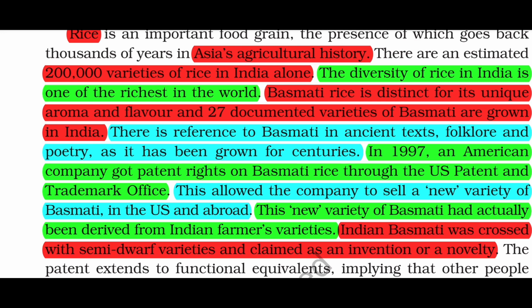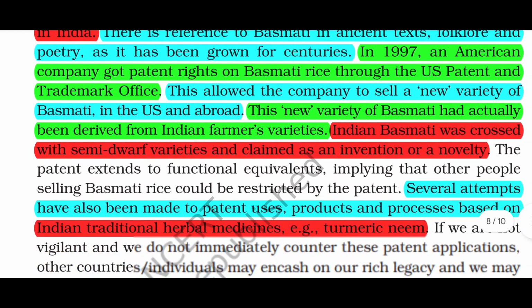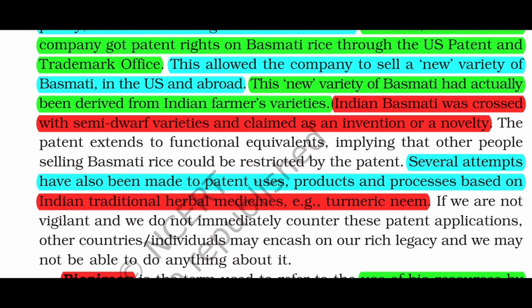In 1997, an American company got patent rights on basmati rice through the US Patent and Trademark Office. This allowed the company to sell a new variety of basmati in the US and abroad. This new variety of basmati had actually been derived from Indian farmers' varieties. Indian basmati was crossed with semi-dwarf varieties and claimed as an invention or a novelty. The patent extends to the functional equivalent, implying that other people selling basmati rice could be restricted by the patent.